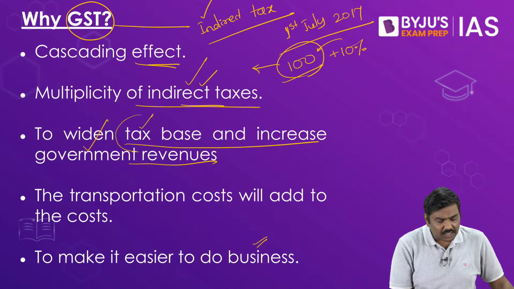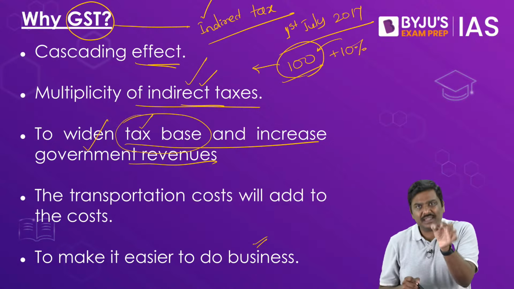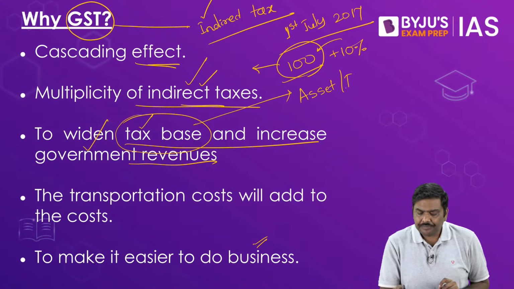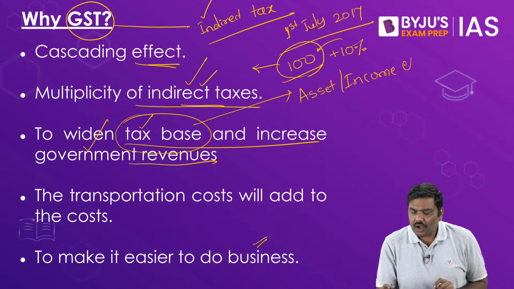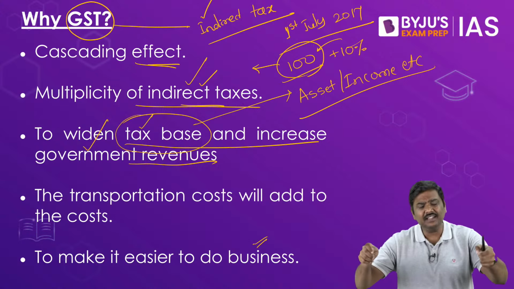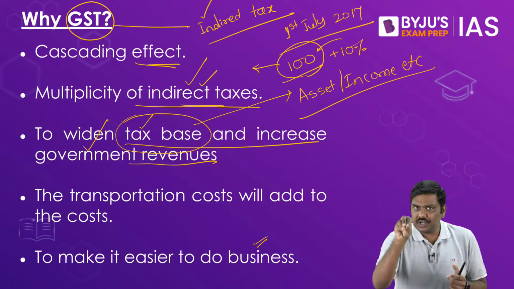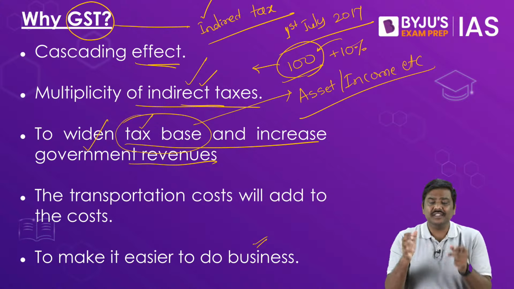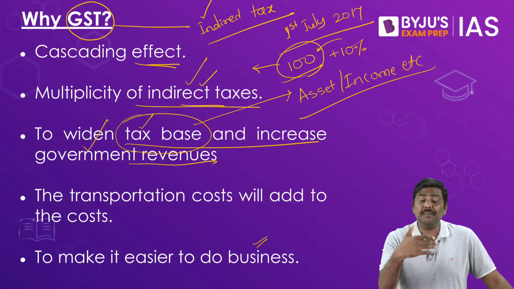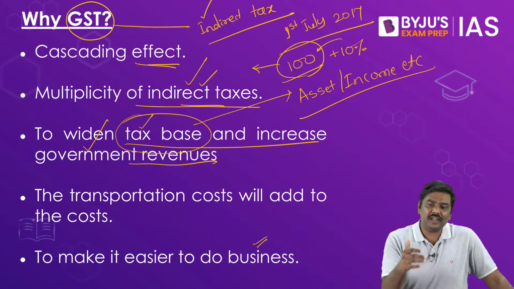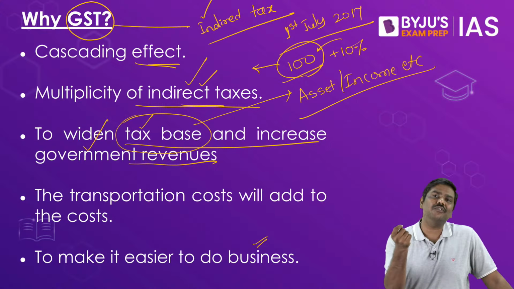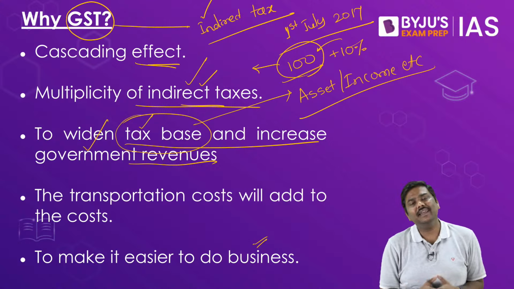Now, what do you mean by the term tax base here? Tax base basically refers to any asset, income, etc. on which government can impose and collect the taxes. Is it okay? Any type of asset, income or revenue on which government can impose and collect the taxes. That is called as a tax base. Under the GST, understand this, with the implementation of GST, number of taxpayers have increased. And when the number of taxpayers increases, automatically the amount of revenue collection is also expected to increase.